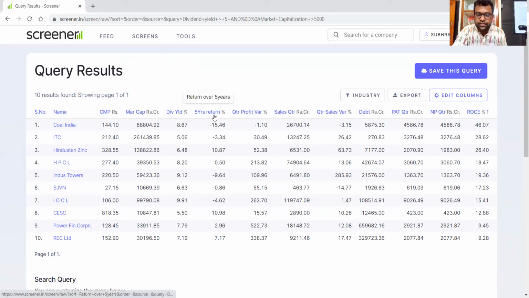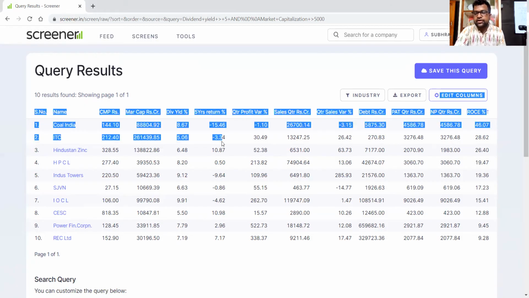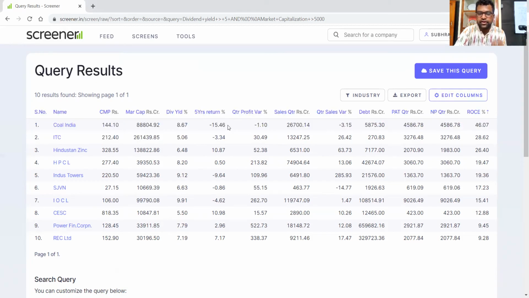5-year return. This column is what I'm interested in. That is the 5-year return. Over the 5 years, what the company has given me. So suppose I purchased Coal India 5 years back, around 1 lakh rupees, let's say. Now it will be 15% less. Though I am getting 8% dividend yield per year, the return on my capital gain is minus 15%. That means my money will become 85,000 if I invested 1 lakh rupees 5 years back.